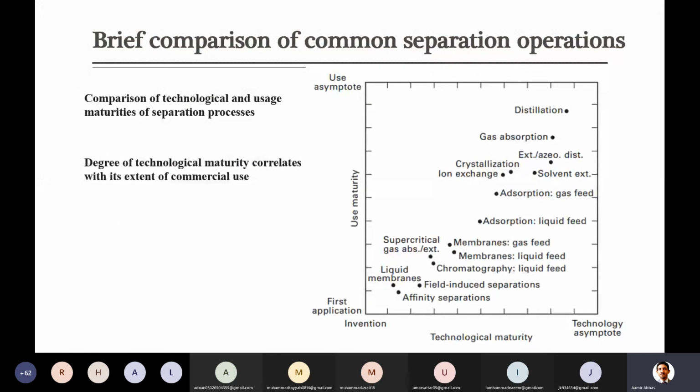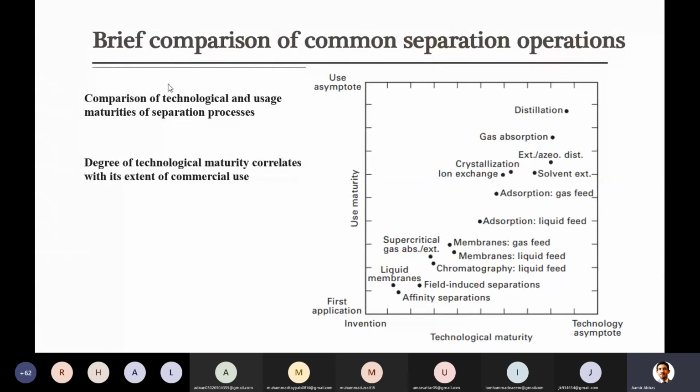So here there is some comparison between the technologies. Some of those you have already studied, and some you will study later, but you are somehow aware of these terminologies shown here. In this diagram, this is a comparison of technological and usage maturities.